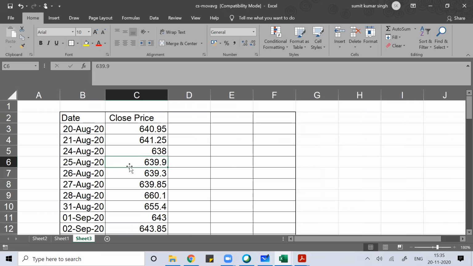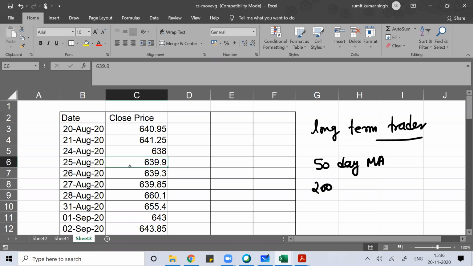Normally, those who are long-term traders use moving averages. Moving averages are basically a lagging indicator. Long-term traders compare the 50-day moving average with the 200-day moving average.